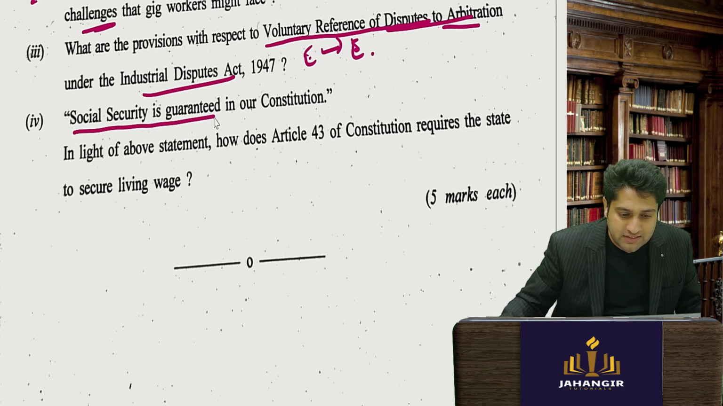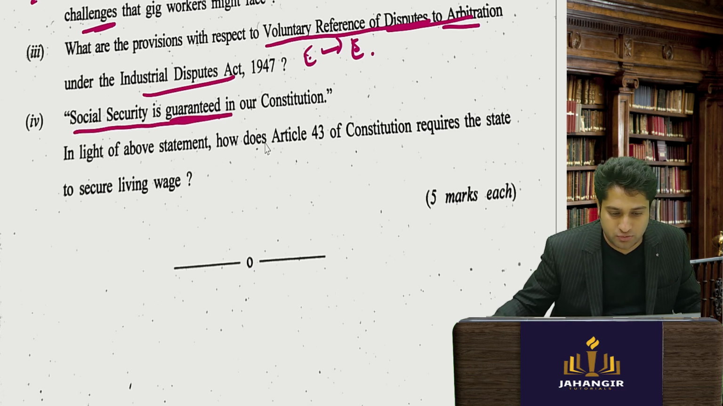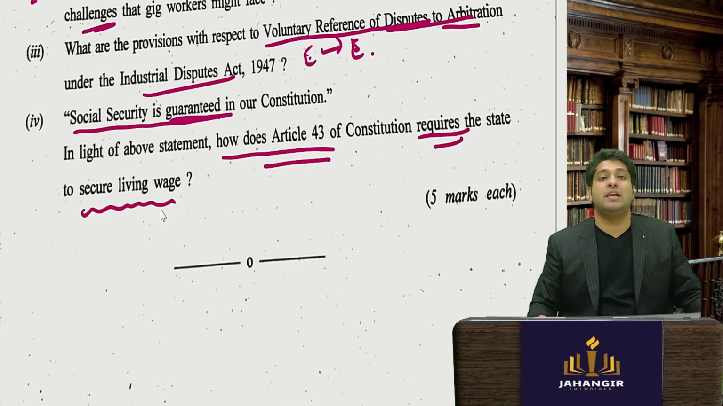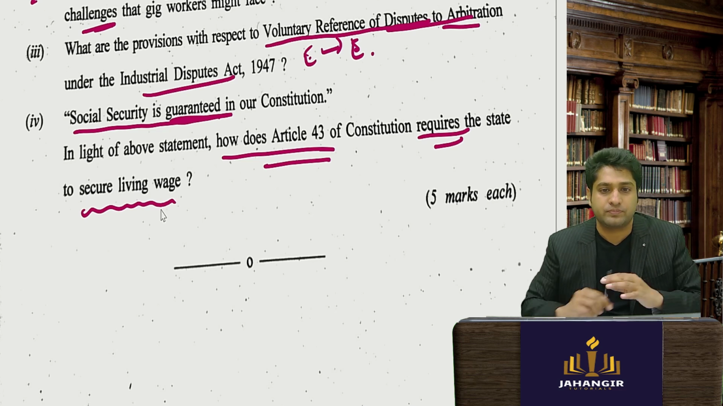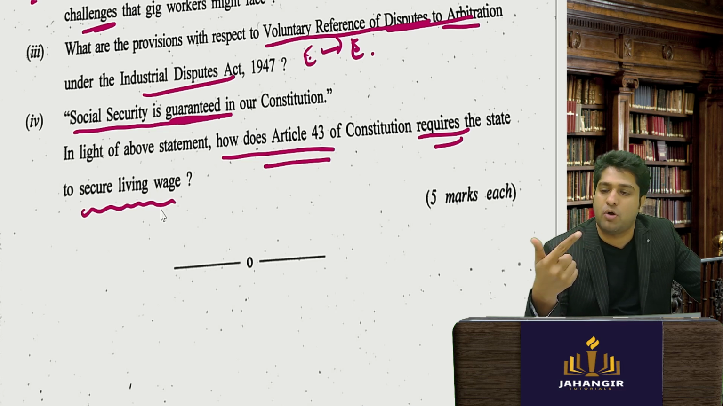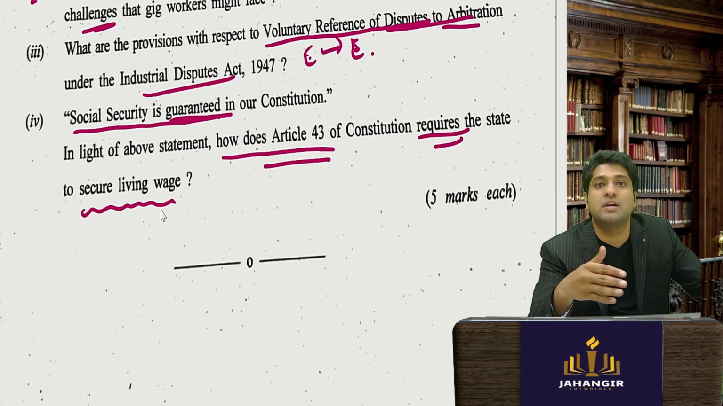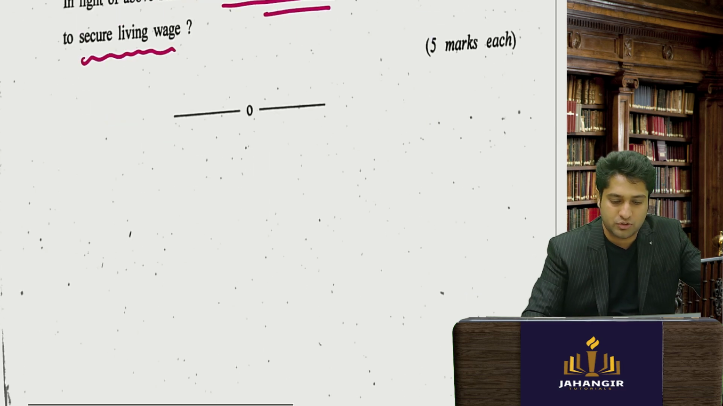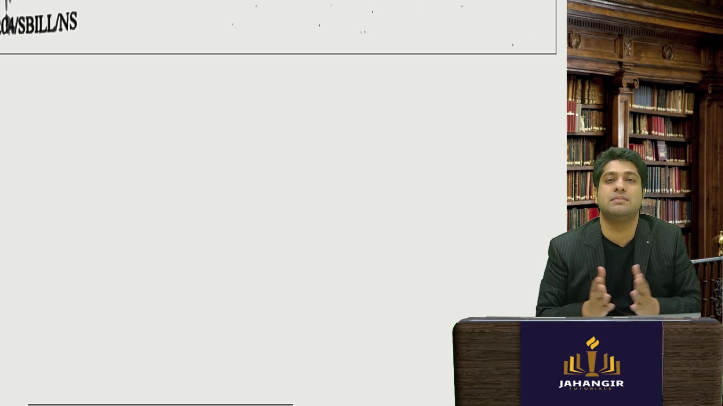Social security is guaranteed in our constitution. How does Article 43 require the state to secure living wage? So again, Article 43 requires the state to give living wage and a proper standard of living. You have your Equal Remuneration Act, which was put in place because of Article 43. So that is it. It was a very simple paper.